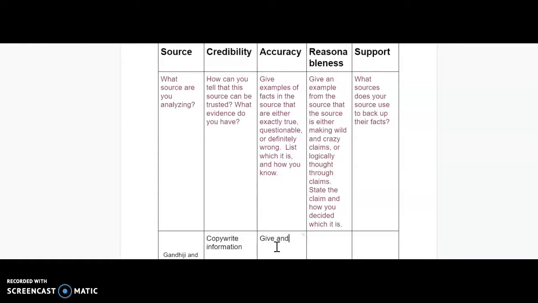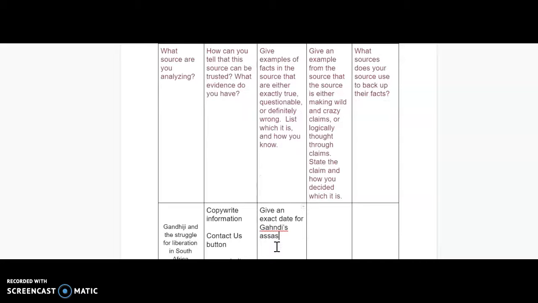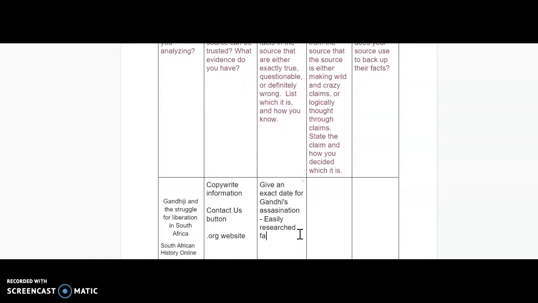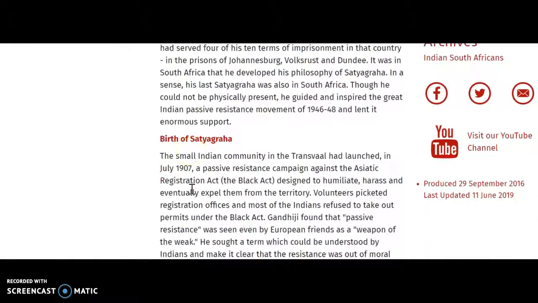Give an exact date for, I've forgotten how to spell Gandhi. I think that's right. Gandhi's assassination. I did spell Gandhi wrong, did I? There we go. How do I know? I'm just going to put a little dash. Easily researched fact. Okay? It's an easily researched fact.